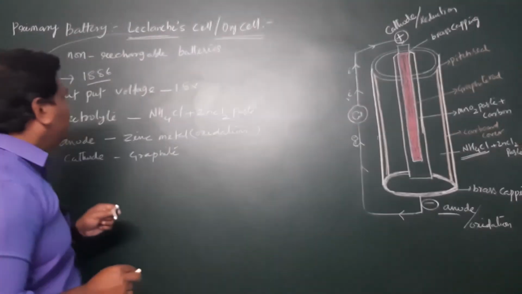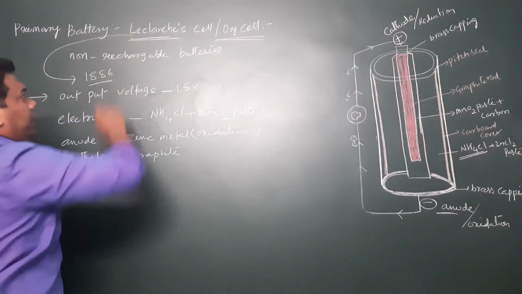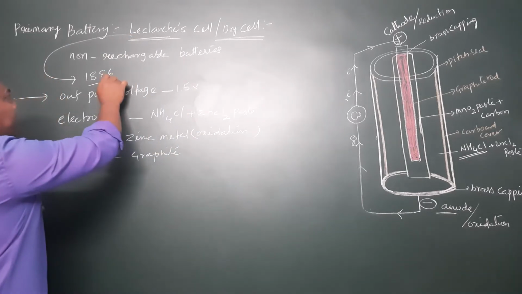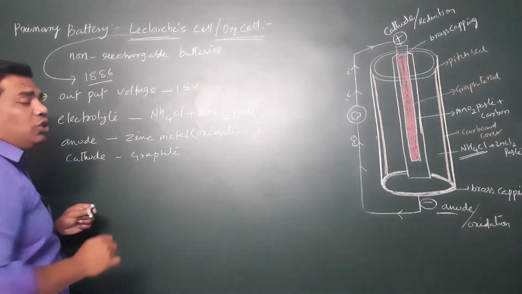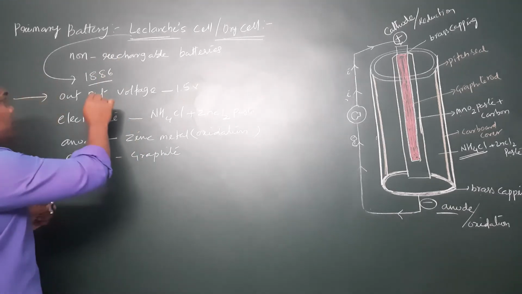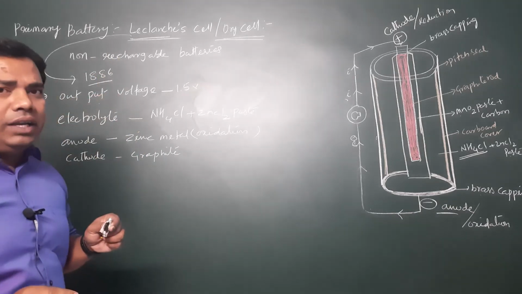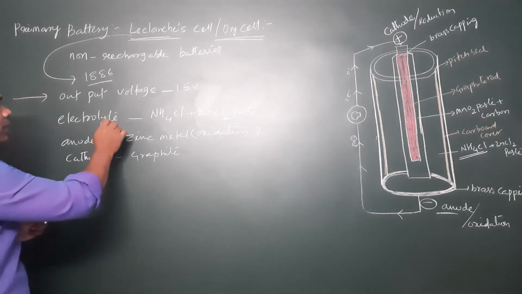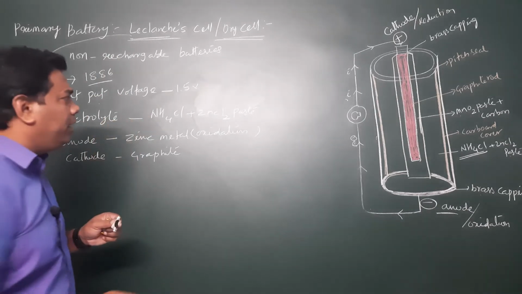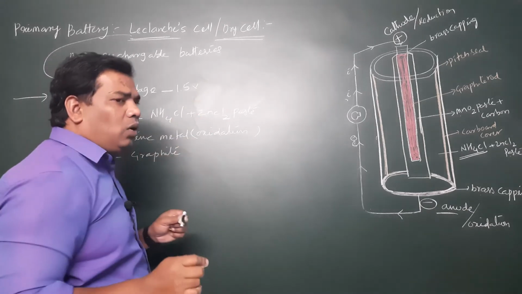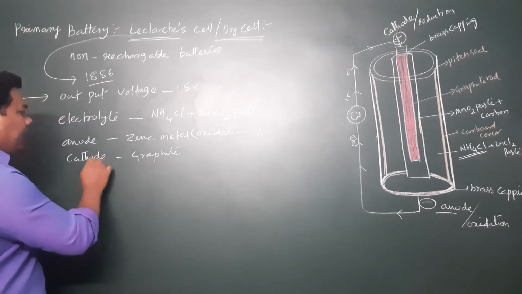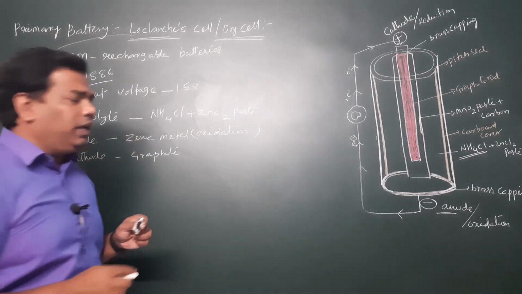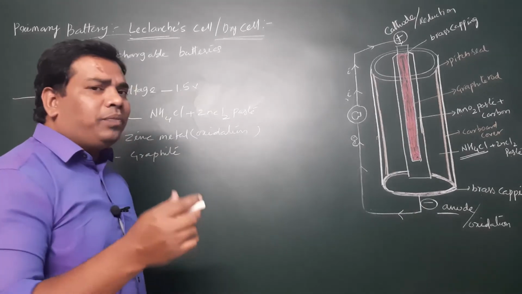Clear, students? The primary cell was invented and patented in the year 1886 by a French chemist, his name is Georges Leclanche. The output voltage of this battery is 1.5 volts. The electrolyte we are taking in this battery is ammonium chloride and zinc chloride paste, and the anode is zinc metal and the cathode is graphite. Clear? So we will write the equation part.